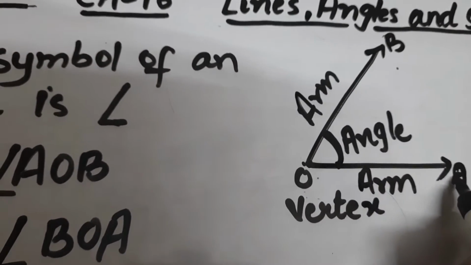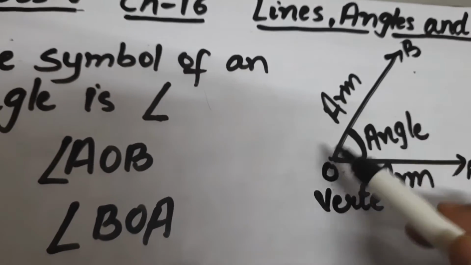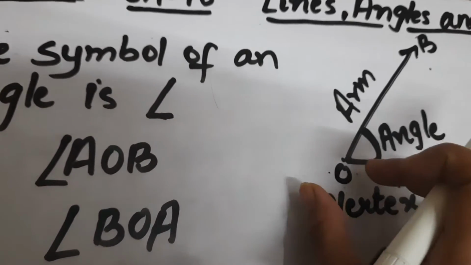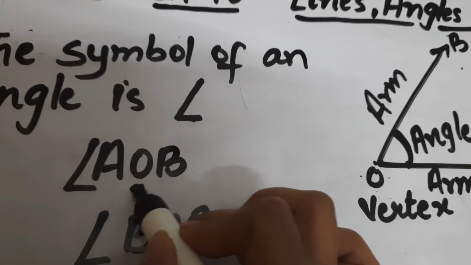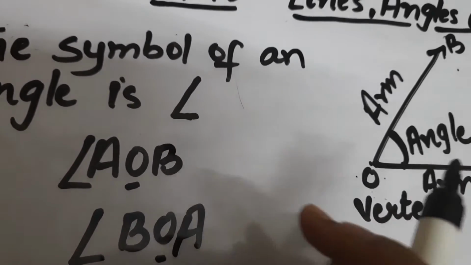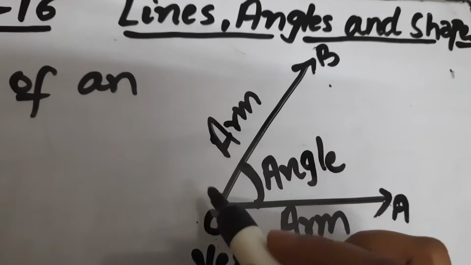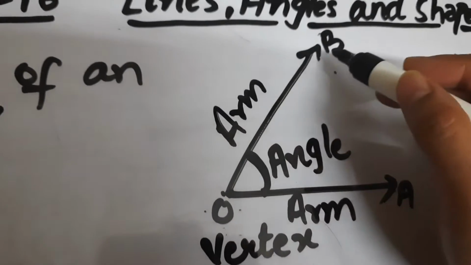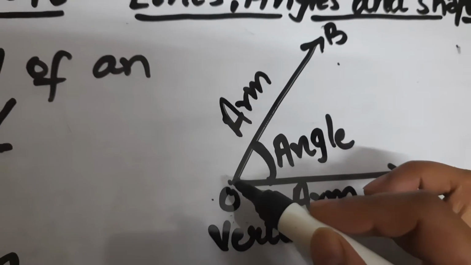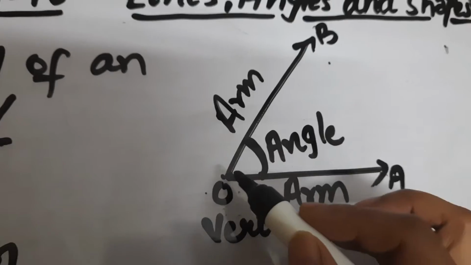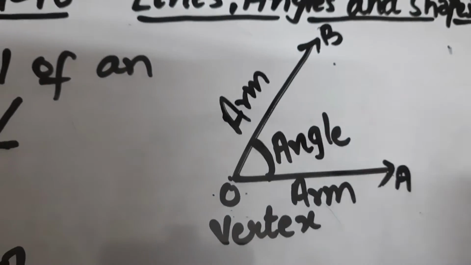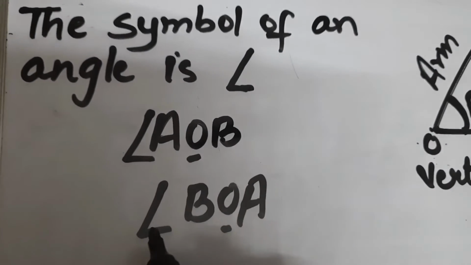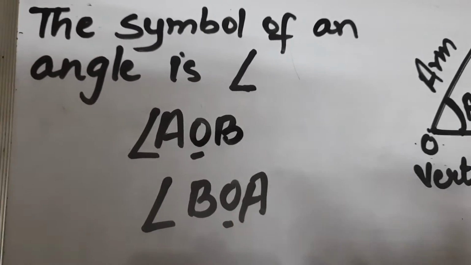The angle can be angle BOA or AOB, but O should be in the center. We will take O in the middle of A and B because the angle is formed at O. The rays OA and OB are forming an angle at O, so O will come in the middle of B and A. So we call the angle at O as angle AOB or angle BOA.